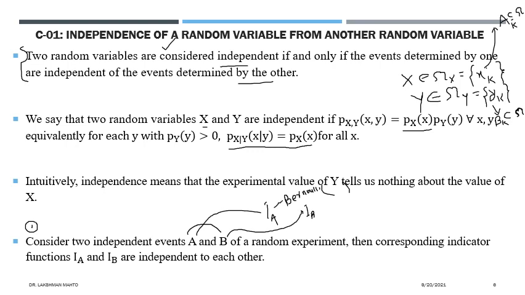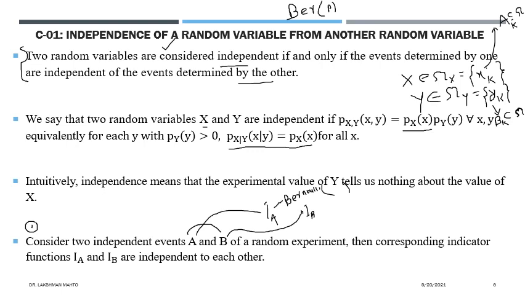Whenever I say something is a Bernoulli random variable, I always introduce the probability of success P. So what is P here for IA? Any idea? Just try. That P is not given here.